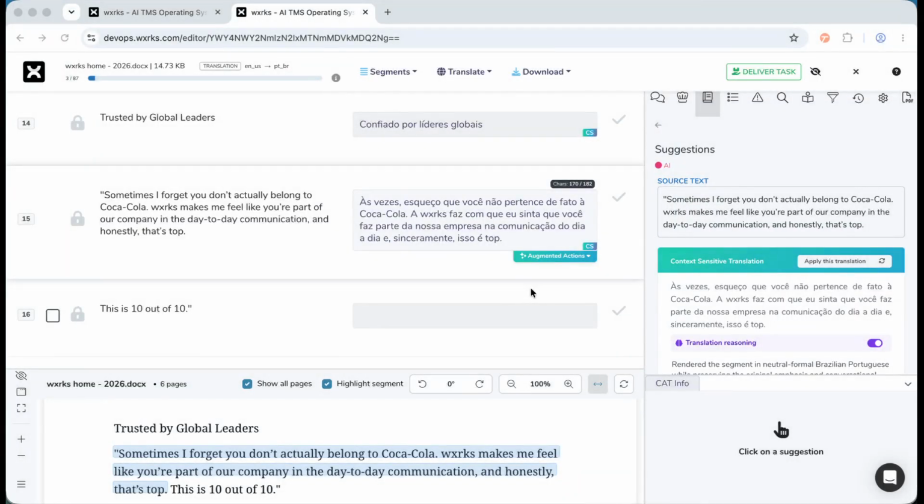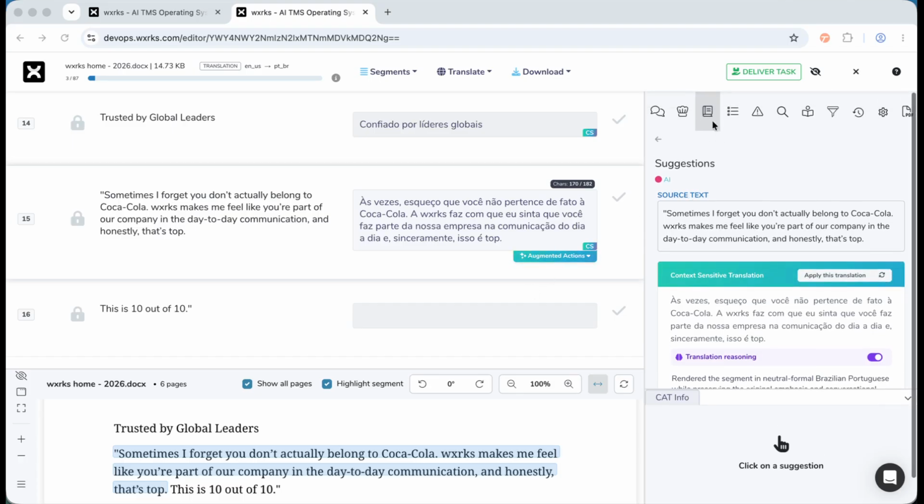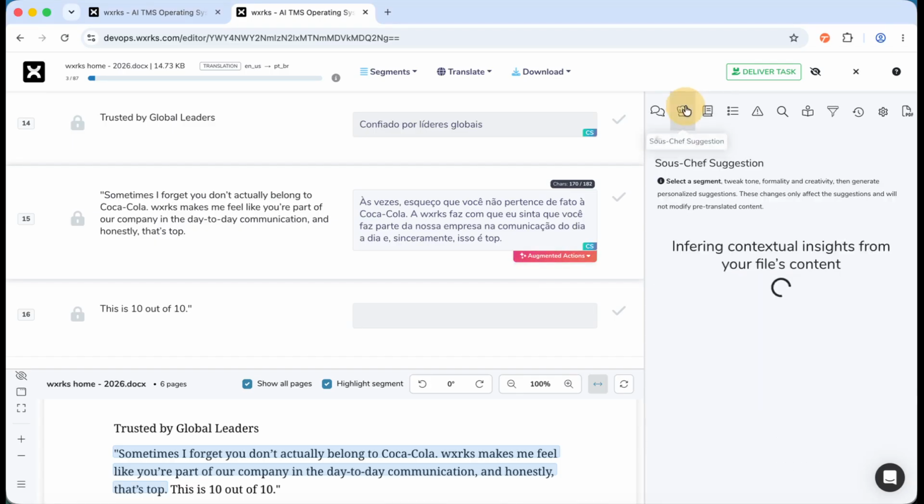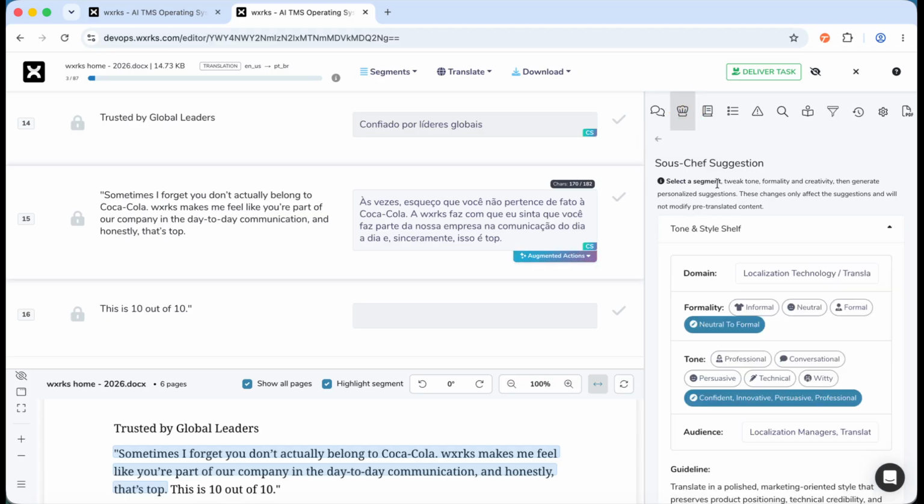Hello Works community. In this video, we will explore some other augmented actions exclusive to the Works platform, starting with the Sous-Chef. In the right-hand menu to the left of suggestions, you will see this icon. By clicking it, you enter the environment where you can change the domain, formality, tone, and audience for all translations provided by artificial intelligence or Context Sensitive.